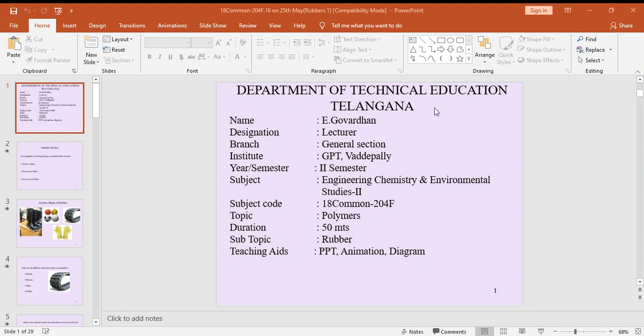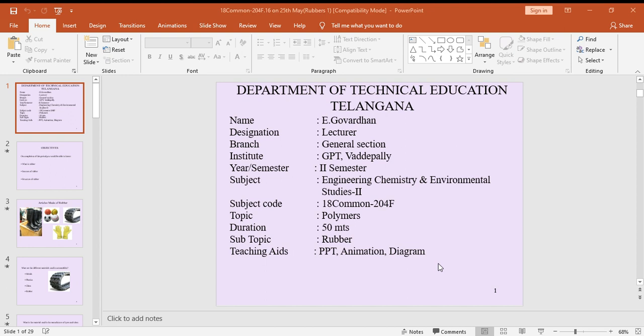Department of Technical Education, Telangana. My name is E. Govardhan, lecturer, general section, Government Polytechnic, Vaddapalli, second semester. Subject: Engineering Chemistry and Environmental Studies 2, subject code 18 common 204F. Topic is polymers, duration 50 minutes. Subtopic: rubber. Teaching aids: PPTs, animations, and diagrams.